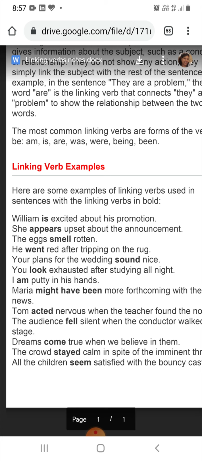I think there is some problem, I'll skip this sentence and move on to the next sentence. Let's go to the last second. Okay, others all are just the same examples.